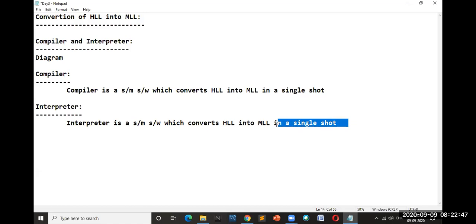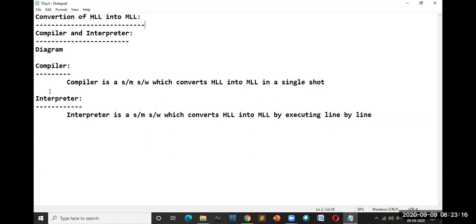Do you think it is in a single shot or what? Very good. Into machine level language code line by line, by executing line by line. Is there any doubt for anyone with respect to compiler and interpreter?